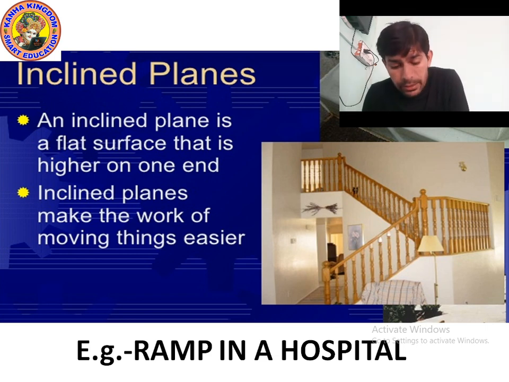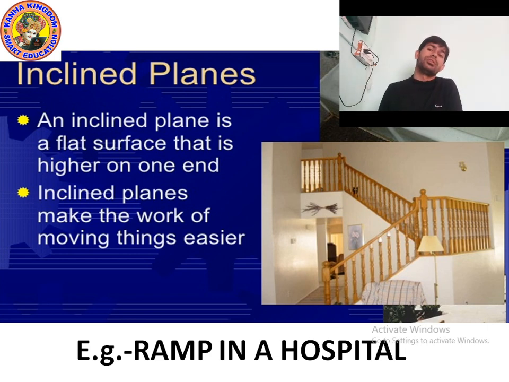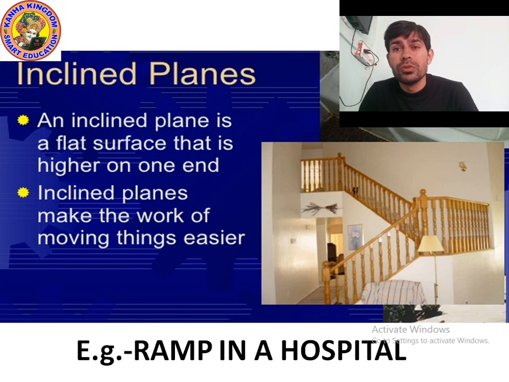And if you go to a hospital, you have seen the ramp is actually inclined, at around 60 degrees. Yes, they are not at 90 degrees, they are around 60 degrees. So they are examples of an inclined plane. So what is an inclined plane?